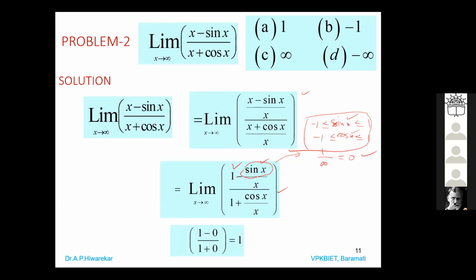So we are getting here 1 minus 0, and here we know that for cos infinity, whatever value of x is there, it is from minus 1 to plus 1. So this value is finite, and divided by infinity, that gives 0. So that's why it is (1 minus 0) divided by (1 plus 0), and it is 1. Are you getting?